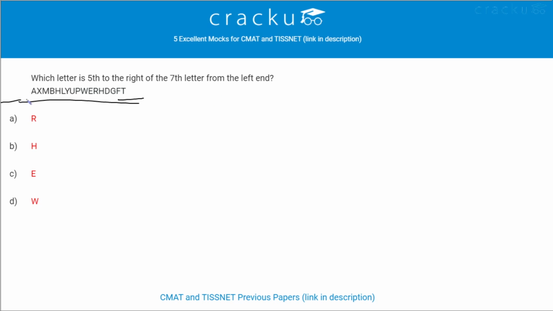From the left end, fifth to the right of the seventh letter will be fifth plus seventh place, that is the 12th place. So counting the 12th letter from here: 1, 2, 3, 4, 5, 6, 7, 8, 9, 10, 11, 12. R is the 12th letter. Therefore the answer is option A.